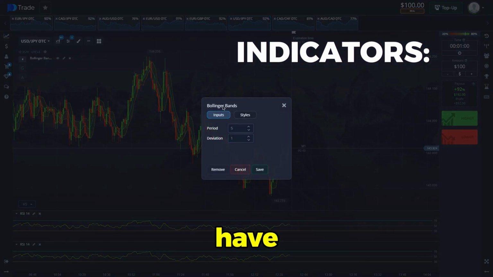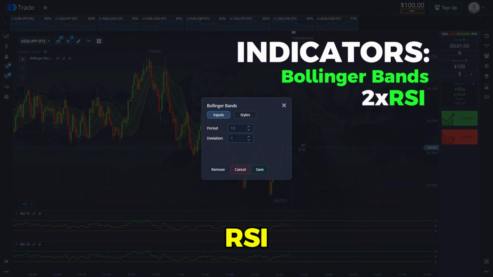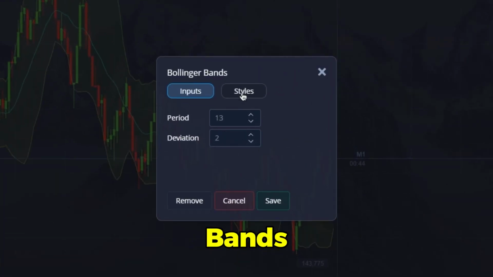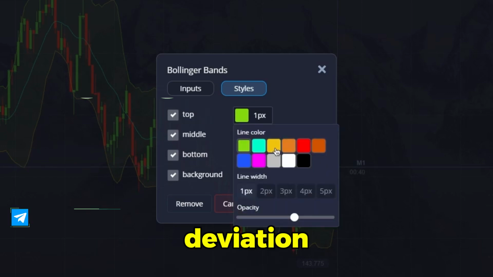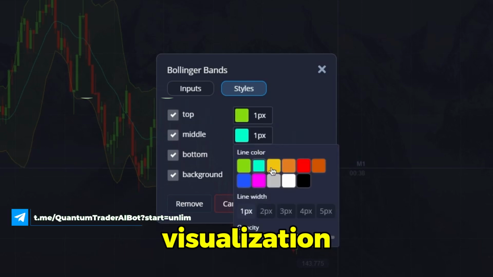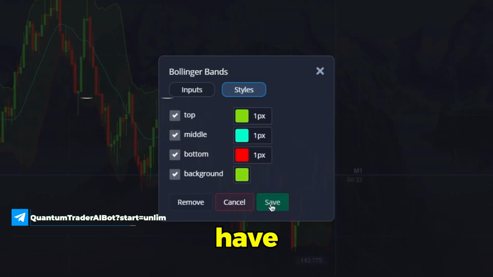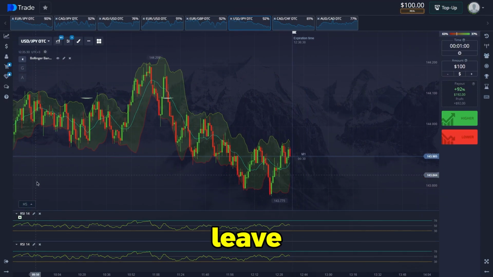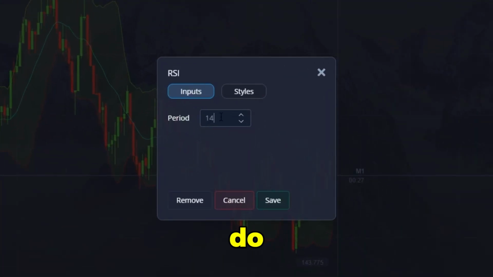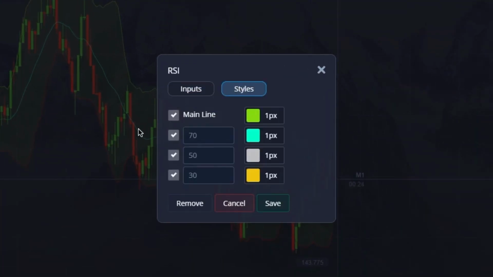Today, we will have Bollinger Bands and we will have two RSI. We need to make the settings. We set the Bollinger Bands period to 13, deviation to 2, and change the visualization of this indicator. Then we adjust our RSI oscillators. We will have one with a period of 5. We leave the overbought and oversold area at 70 and 30, do not change anything. The second, with a period of 10, we will also have an oversold and overbought area.